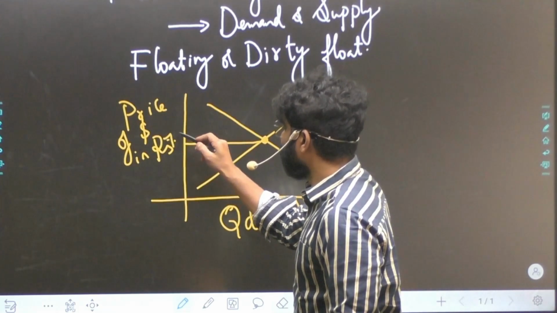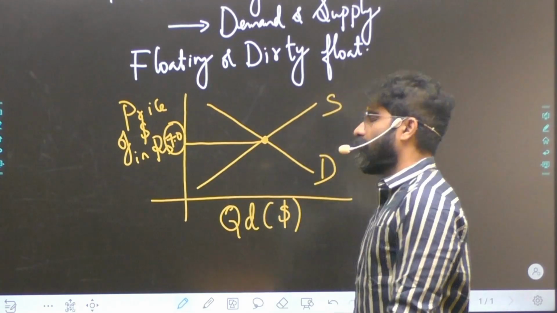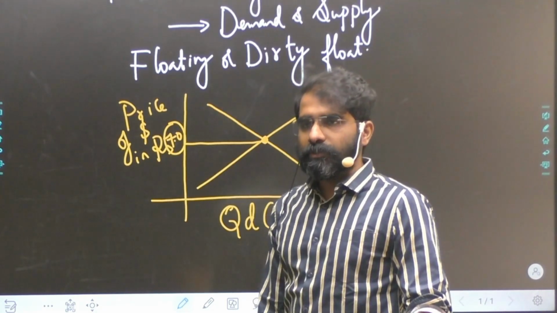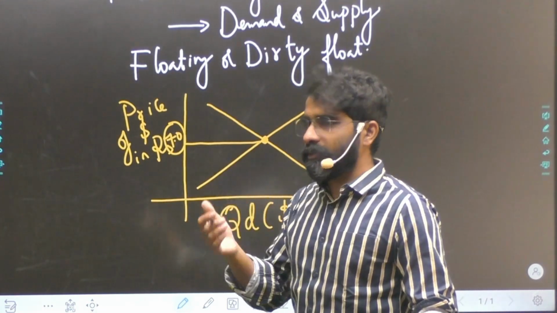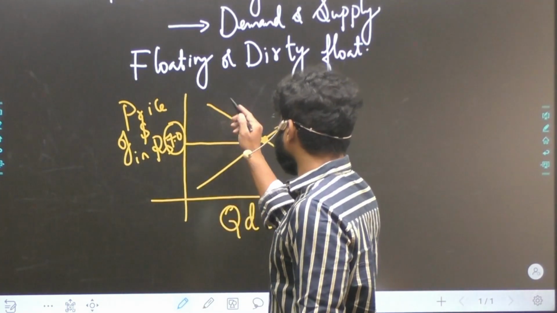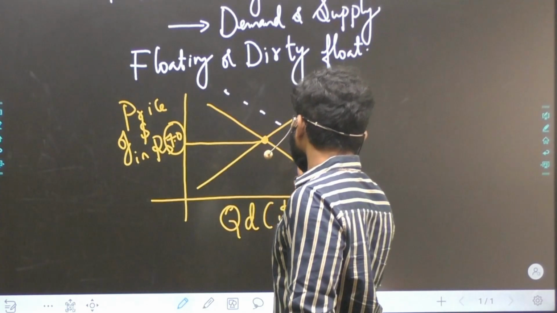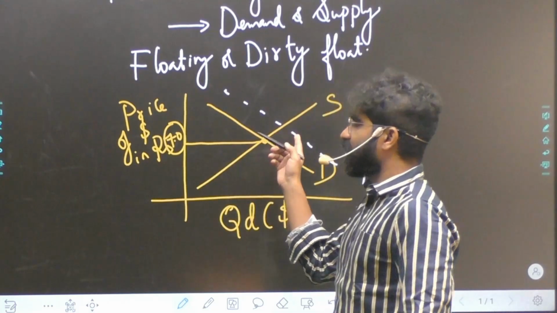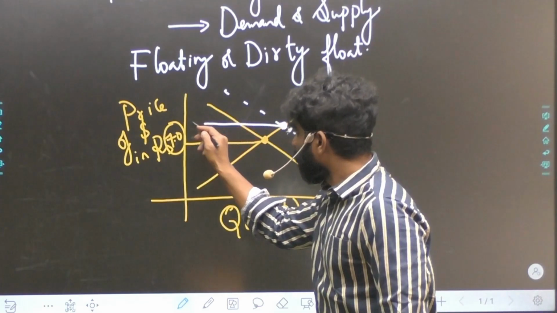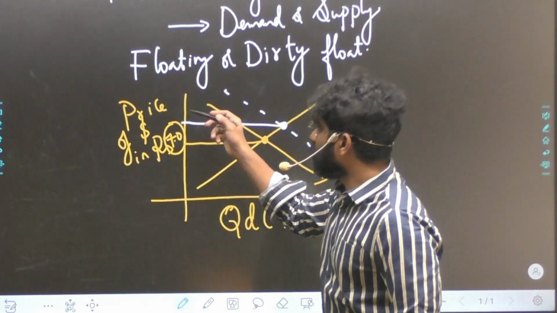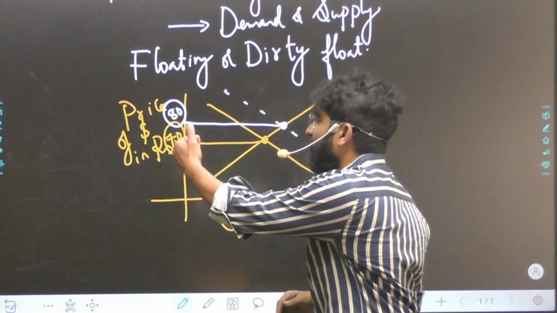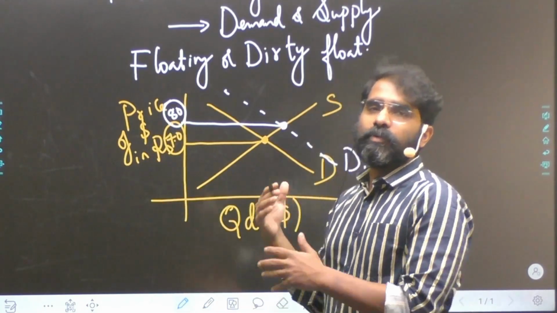We are putting it at, let's say, 70 rupees. $1 is 70. Now, suppose there is more demand for dollars in the market, then there will be a rightward shift of the demand graph. Now this is the new demand graph. So we will find that this is the new intersection point. So now 70 has become 80. Because of too much demand for dollars, my rupee value has depreciated from 70 to 80.